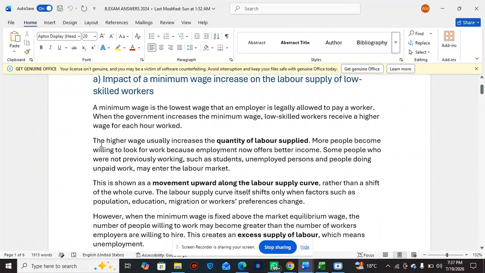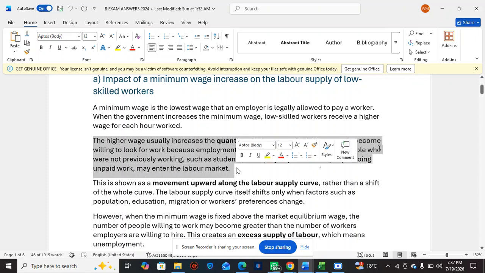Have you seen that a higher wage usually increases the quantity of labor supplied? More people become willing to look for work because employment now offers better income. Some people who were not previously working, such as students, unemployed persons, and people doing unpaid work, may enter the labor market. That's why you're going to see a surplus, because people are now entering because the minimum wage has increased.